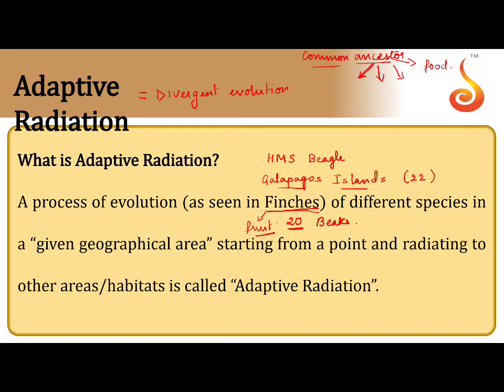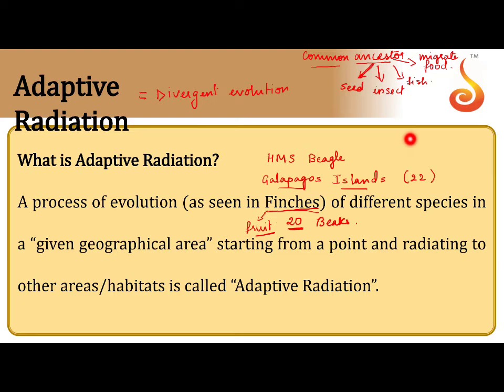finches were not getting enough amount of fruits. Then what else could they eat? They could have become seed eating type, they could have become insect eating type, they could have become fish eating type, or they might even decide to migrate. They might decide to migrate and go to a new land to find certain food.